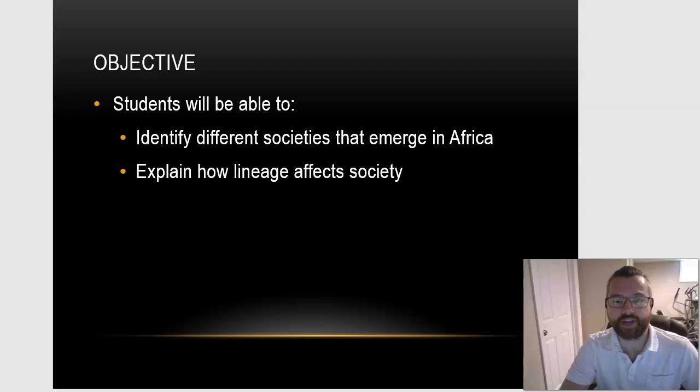Okay, today's objective is that we are going to identify different societies that emerged in Africa. We're also going to look at what lineage is and how that affects society.